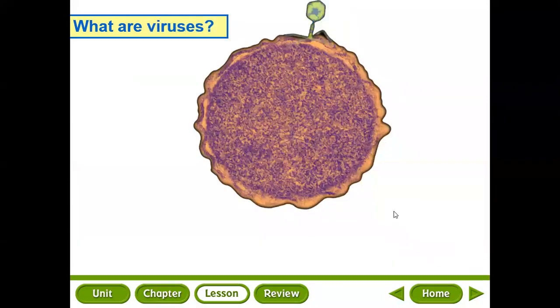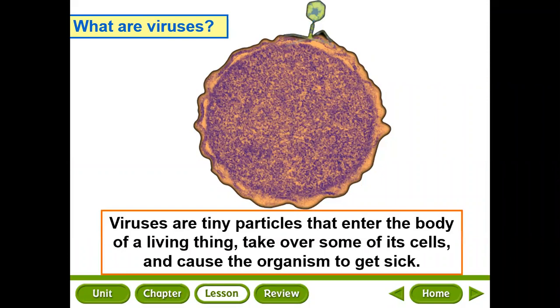Now what about viruses? Viruses are tiny particles that enter the body of living things, take over some of its cells, and cause the organism to get sick. We can ask ourselves, what are viruses? Viruses bridge a gap between living and non-living things, so they may seem alive.